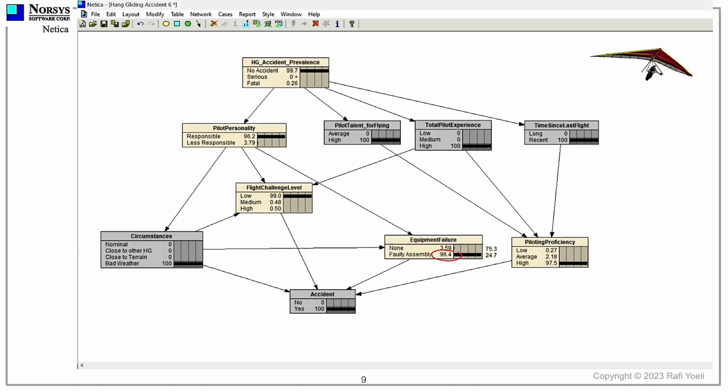Let us recall that to begin with, we relied on experts in the field of hang gliding to define the main parameters affecting safety. Then, causal links were added, again by our experts, to reflect which parameters are affected by others. So even before learning from the data, the network already had considerable knowledge on its own.